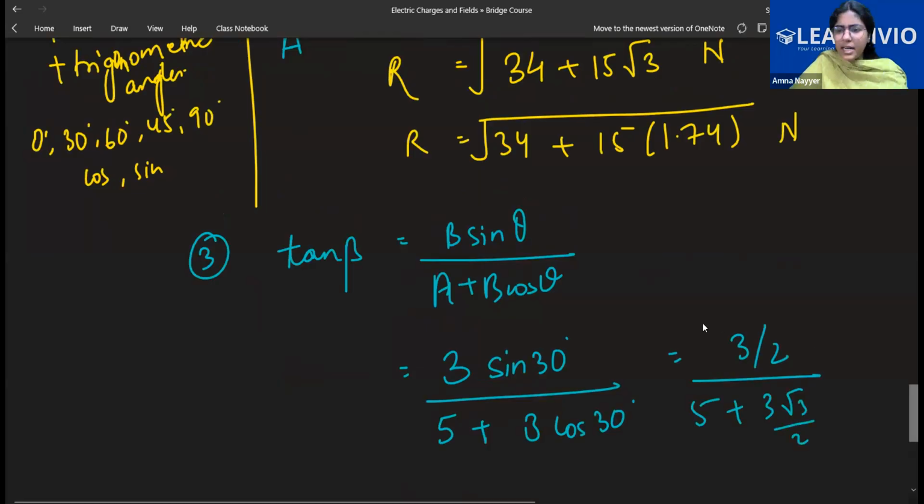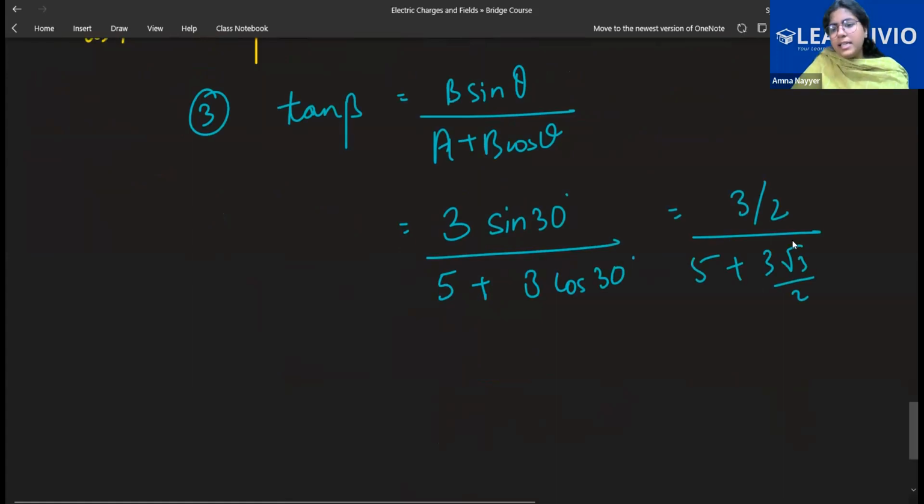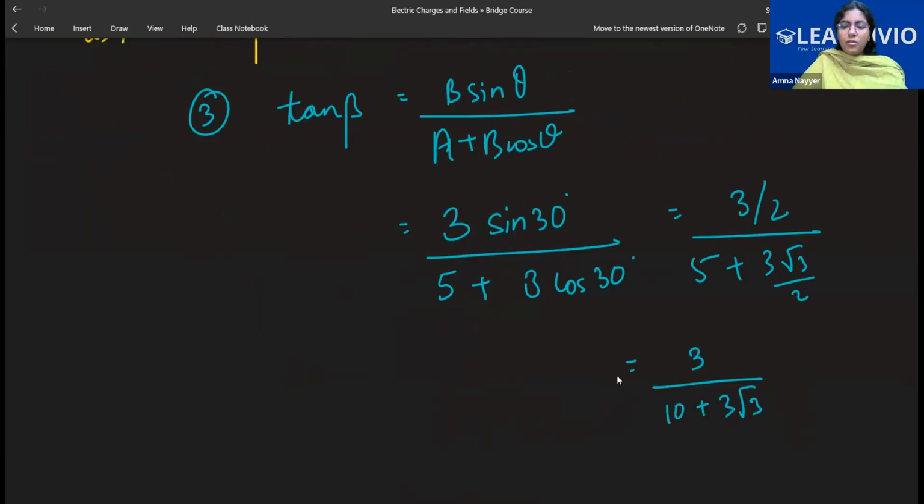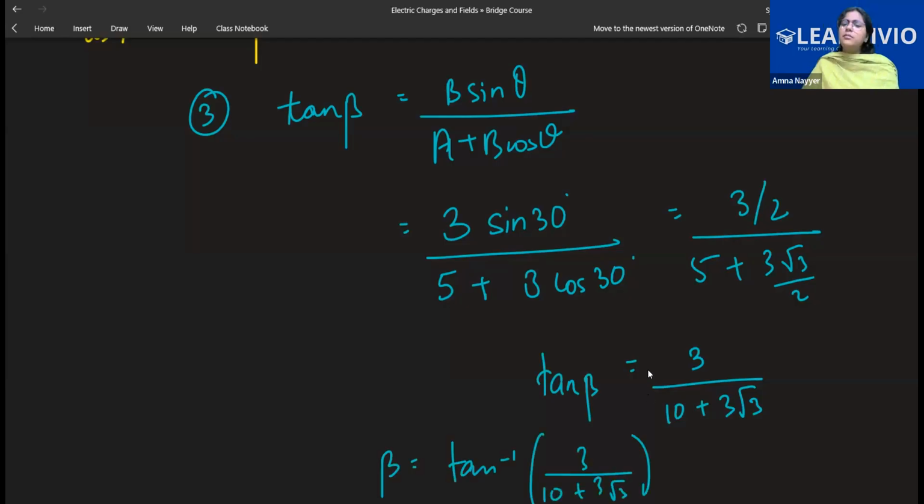Or let me just make it a little simpler. This can be written as 3 by 10 plus 3 root 3. I'm not solving this further. This is tan beta, so beta will be tan inverse of this whole thing, 3 by 10 plus 3 root 3. Right now I just took random numbers with random angles, that's why we are getting these big values. You can get it simplified also; the values can be simple.